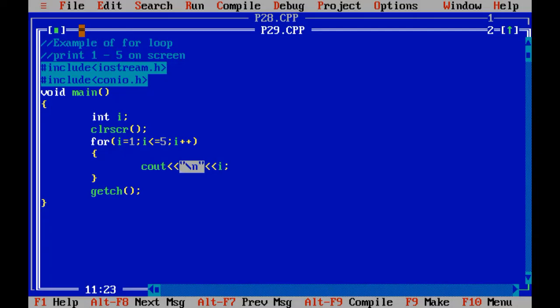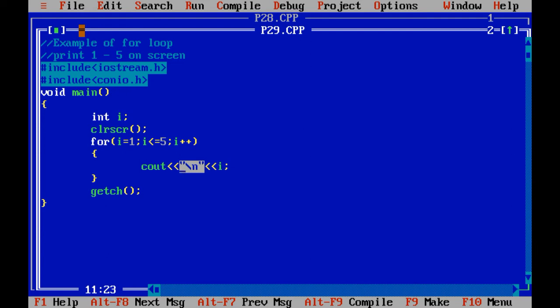See over here, the output is 1, 2, 3, 4 and 5. Here no need to write any percentage code like in scanf. You can directly print the variable over here. As we know, a lot of times we have printed a variable on the screen, right?